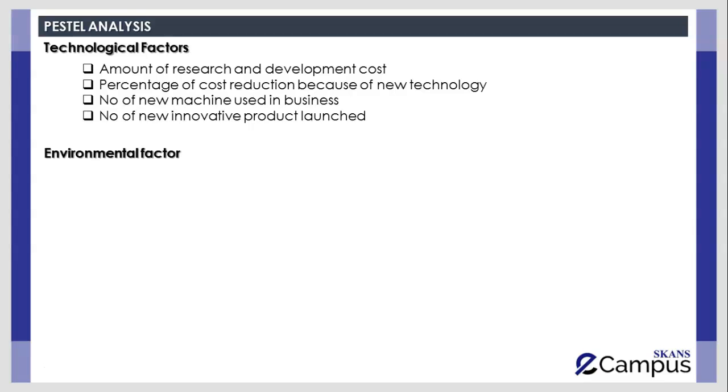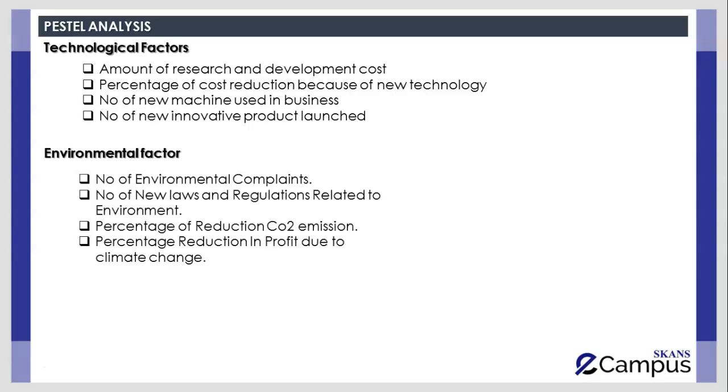Next we have environmental factors. Environmental factors are becoming very popular and very important for the government, for the business, and for the customers. So it does impact organization performance significantly, because now customers are more concerned about environment friendly products. Governments are more concerned about businesses whose operations are more environment friendly, right? So number of environmental complaints will have a significant impact. If you have lots of environmental complaints, it is going to impact your organization's performance in a negative way.